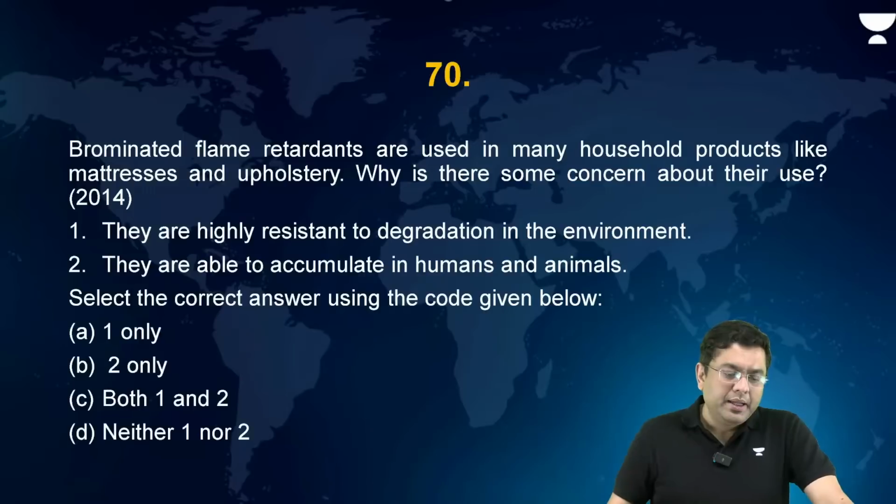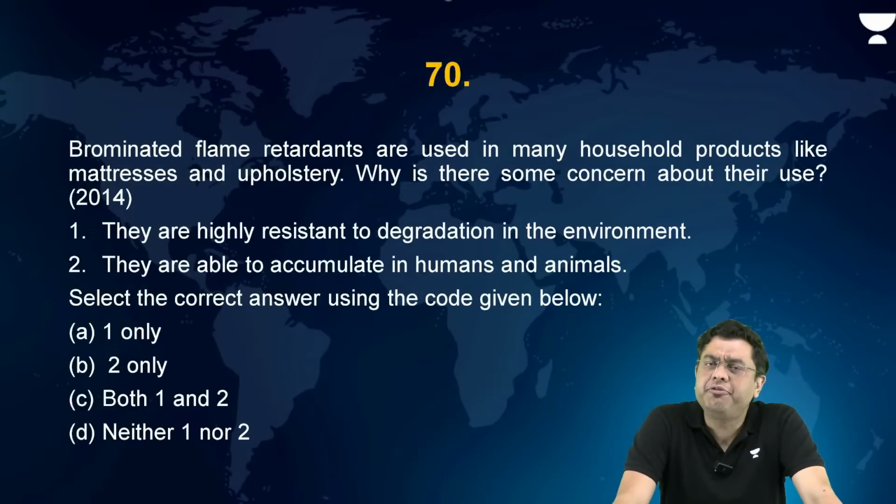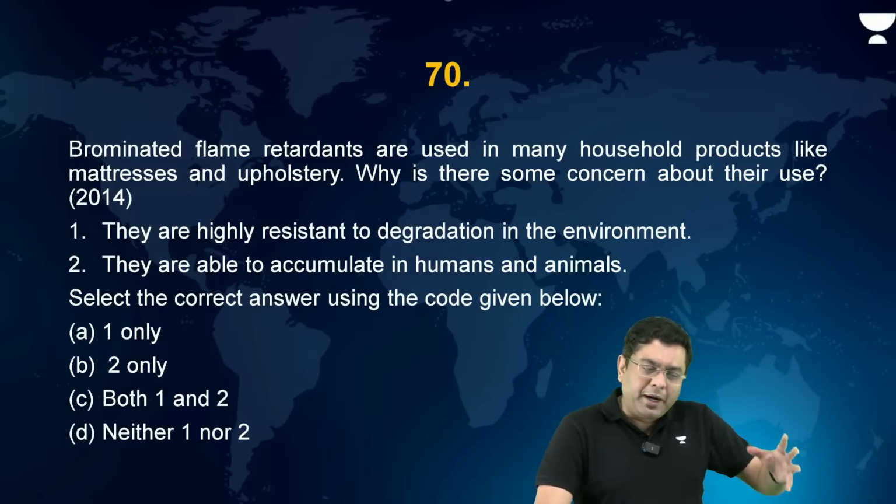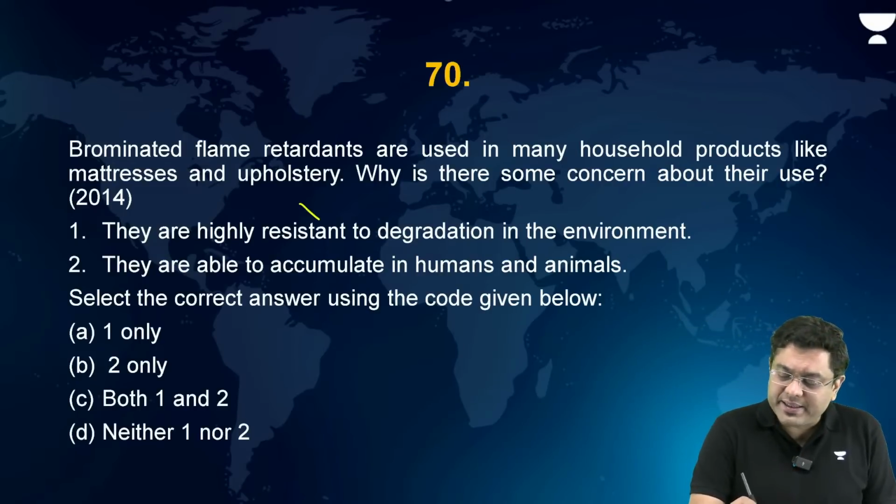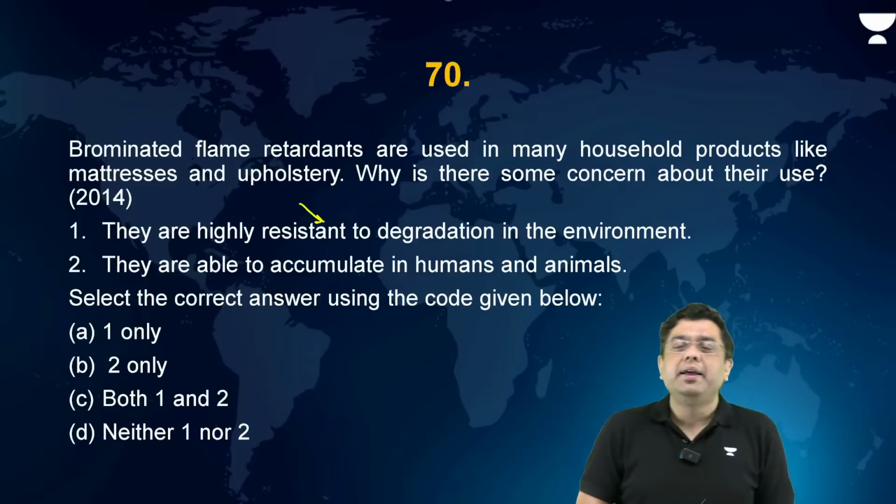Okay. Now, brominated flame retardants are used in many household products like mattresses and upholstery like curtains, etc. Why is there some concern about the brominated flame retardants? Now, these are compounds which are highly resistant to getting degraded in the environment.